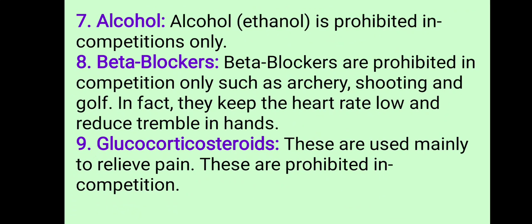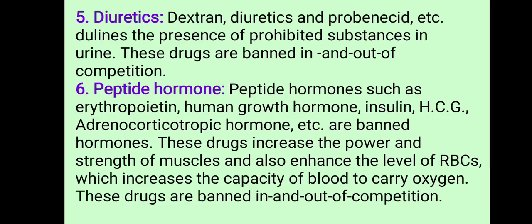So these are the prohibited substances we have learned. I hope you can remember which are the prohibited substances, what their functions are, in which games they are used, and what they do. Clear?